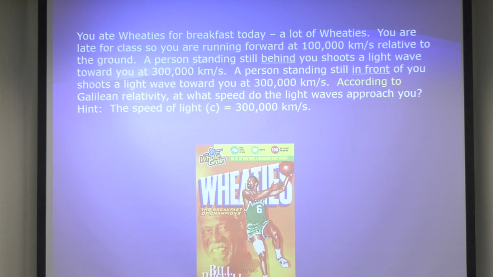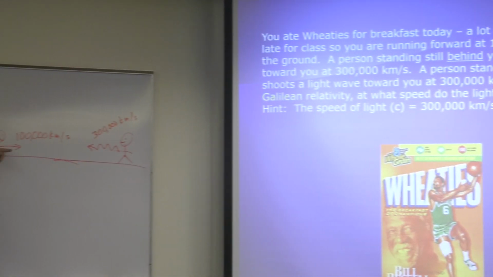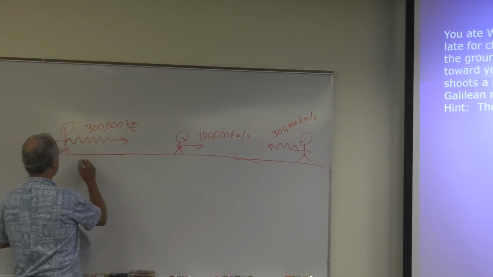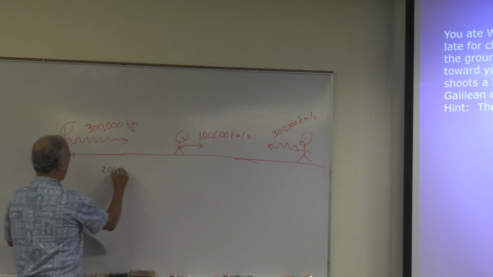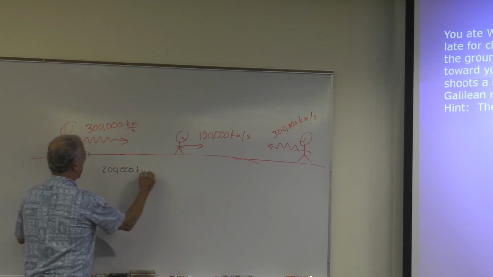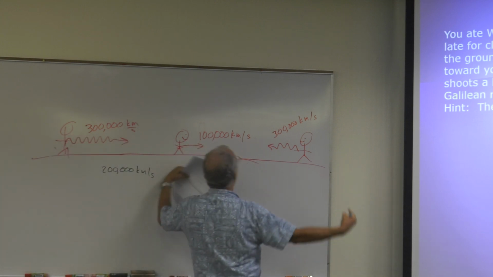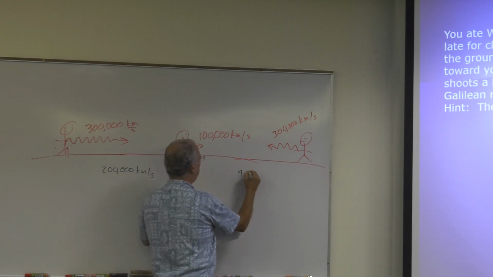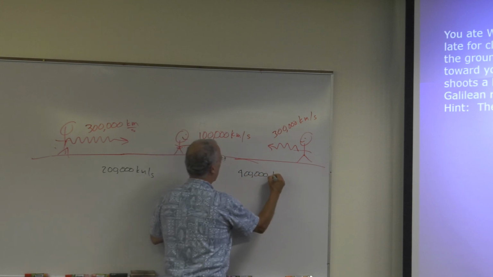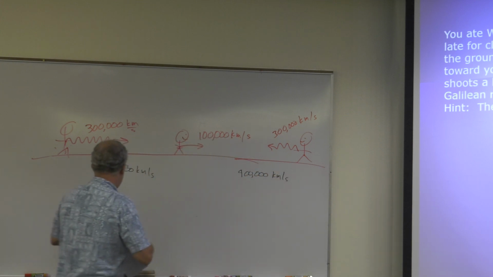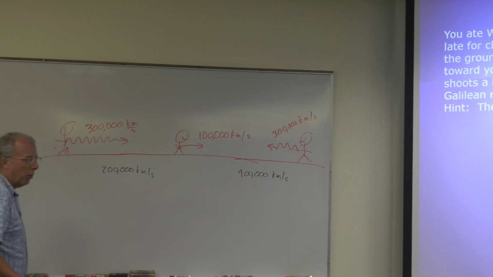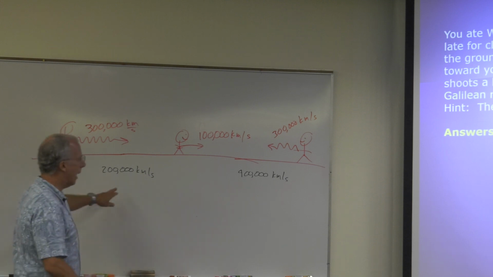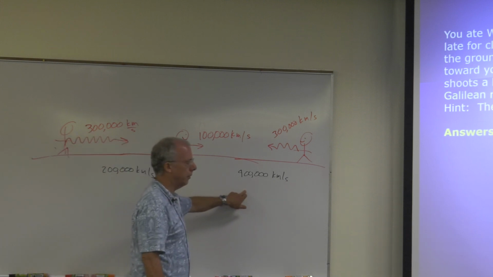All right, this one is going in the same direction as that one. So according to Galileo, you subtract, right? So this one, the light is going to be coming at you at 200,000 kilometers per second. This one's coming towards you, so you add. So according to Galileo, this one's going to be 400,000 kilometers per second. And again, that's what we learned in 105. Right? Okay, so those are the answers, 200,000 kilometers per second and 400,000 kilometers per second.